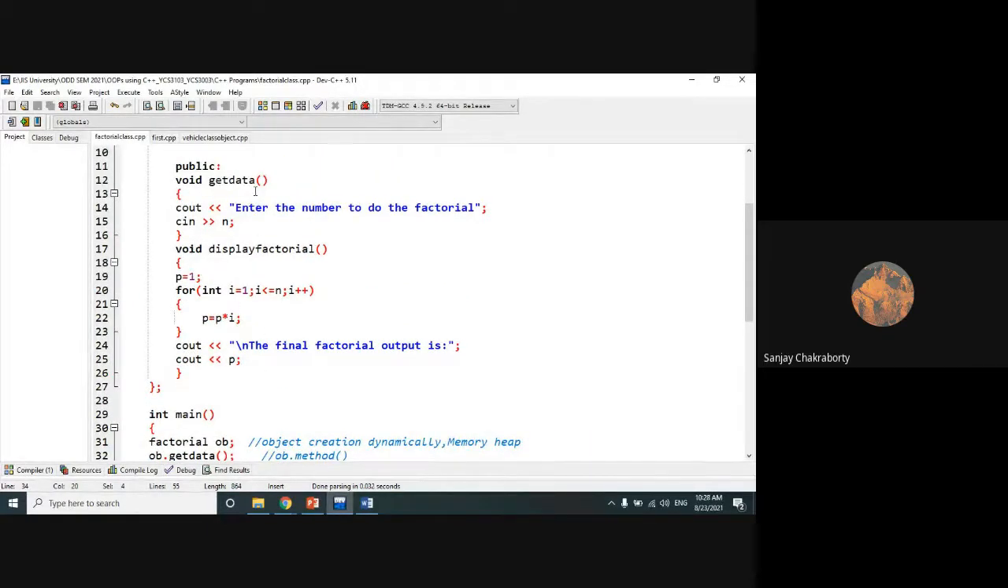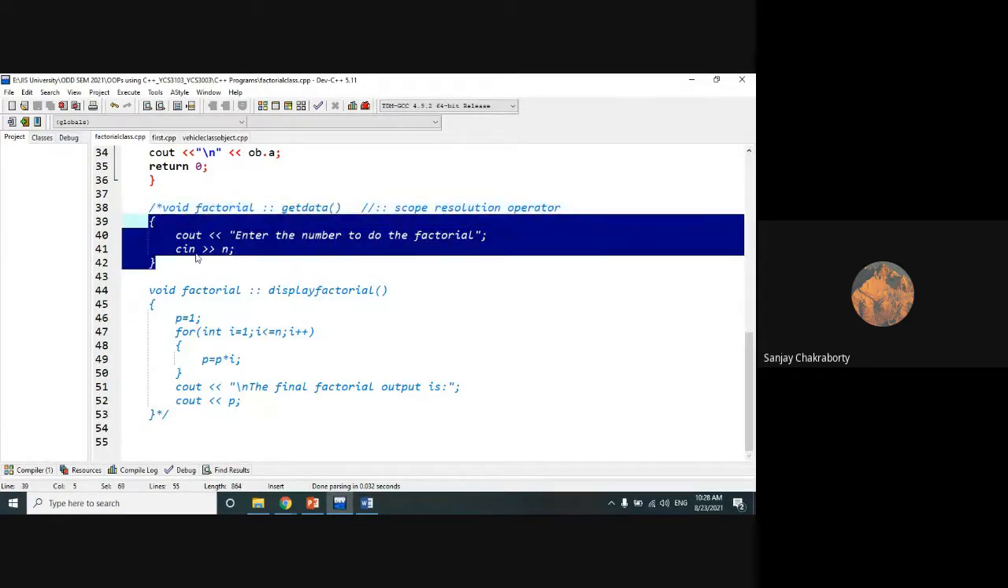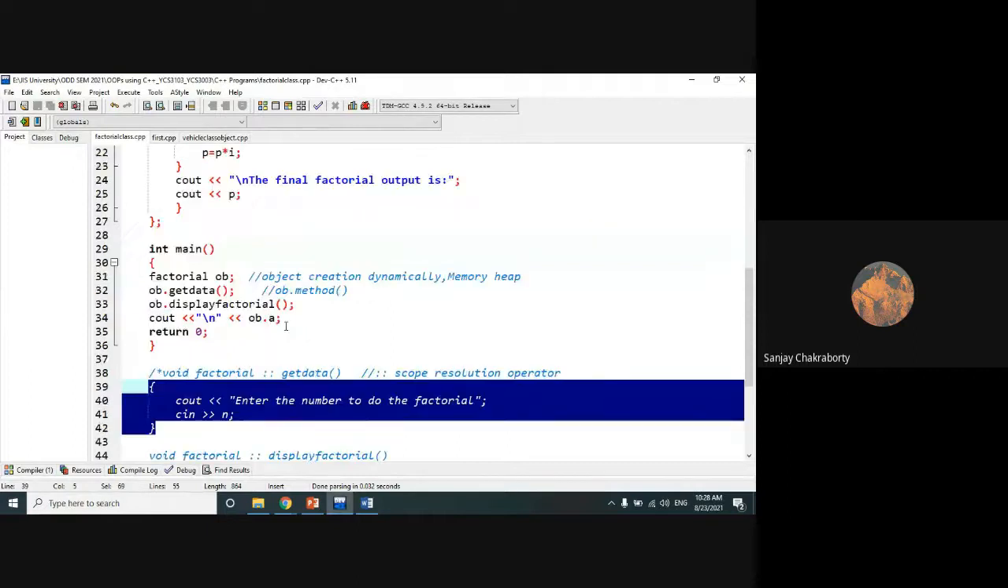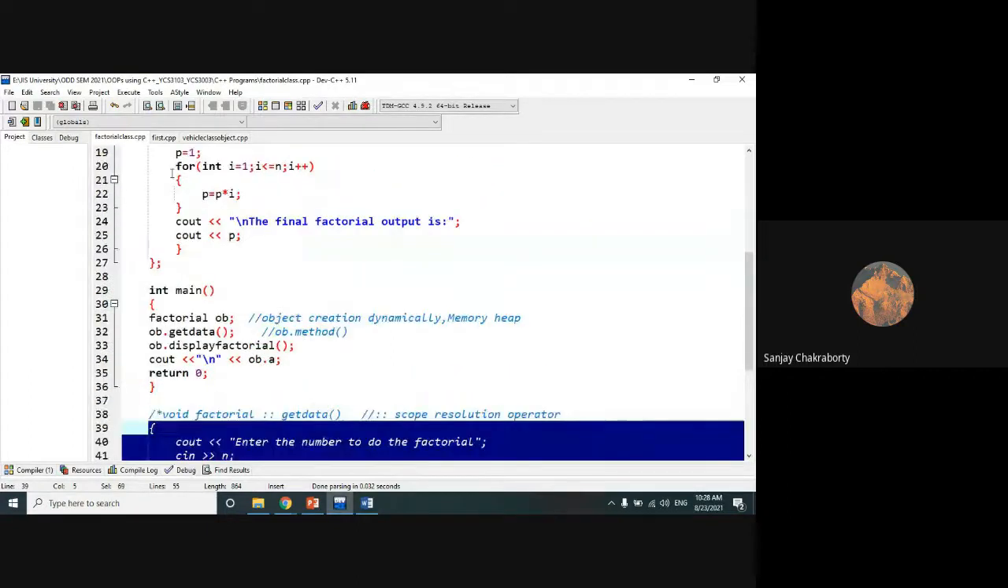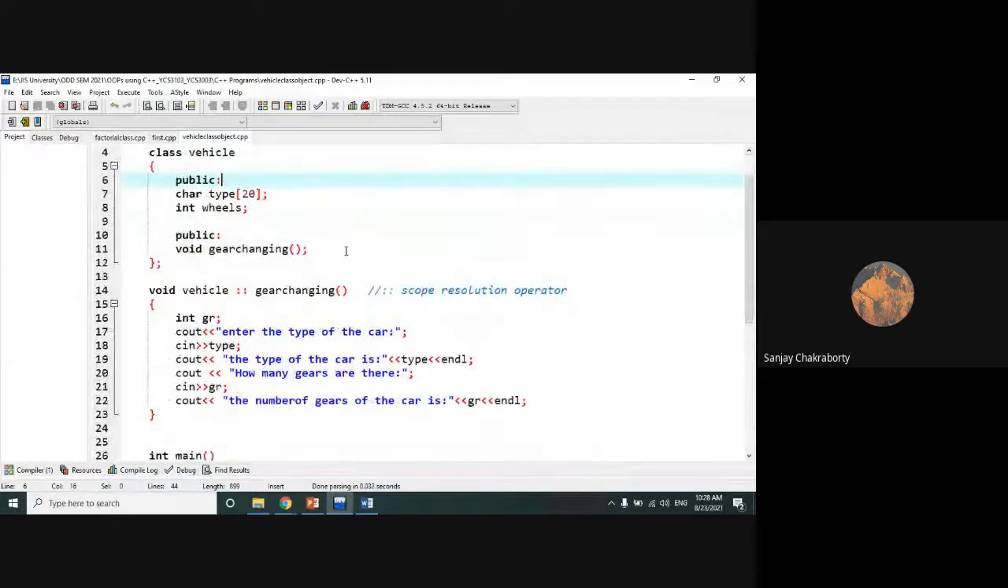And this is the way which I have already shown in the previous classes, how we can define the member function outside the class with the help of the scope resolution operator. Return type, then the class name, then the scope resolution operator, and then the member method name, and then the body of the function, and that should be written outside this class, just like this one.